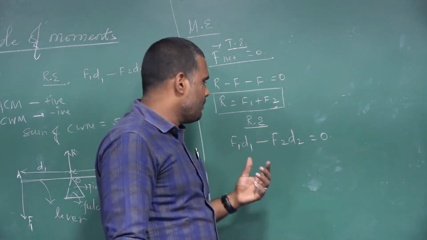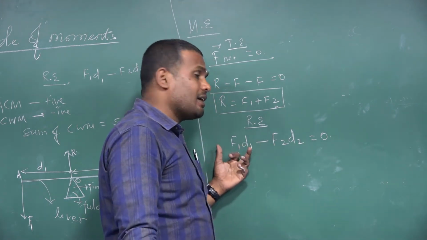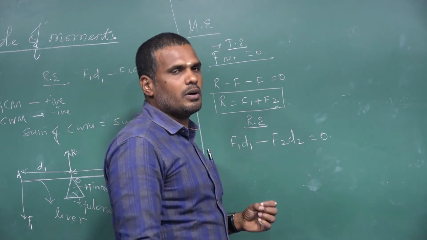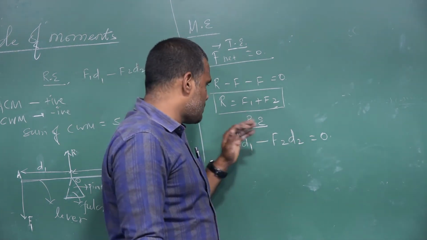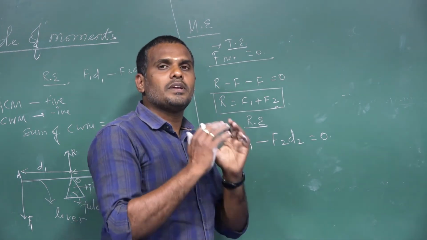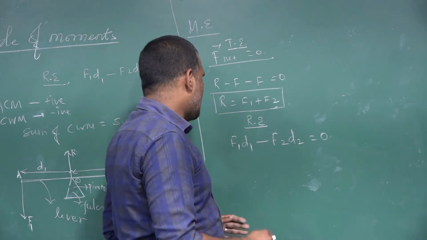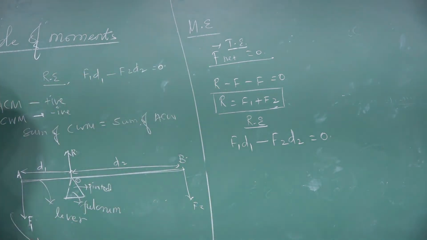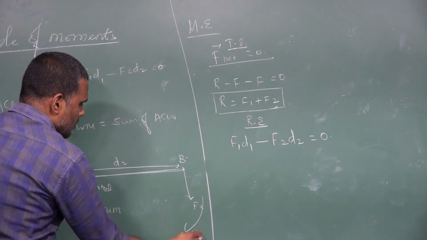I told you already that the net torque acting on the body must be equal to 0, or the sum of the moments of forces acting on the body must be equal to 0, as there are two moments existing. See this one, this force F1 will produce an anti-clockwise moment, and the force F2 will produce a clockwise moment.